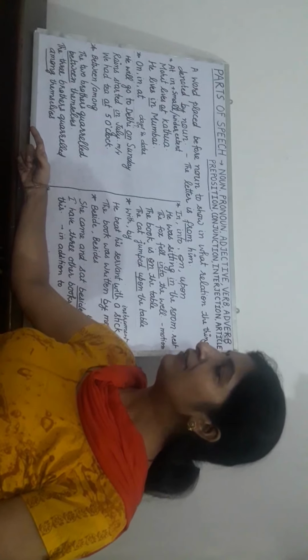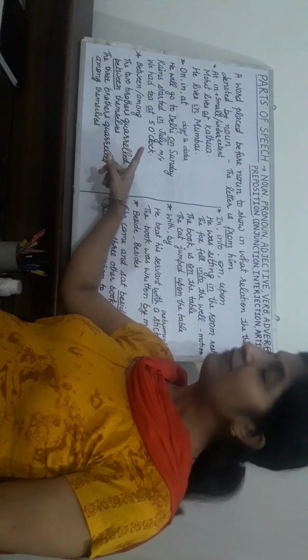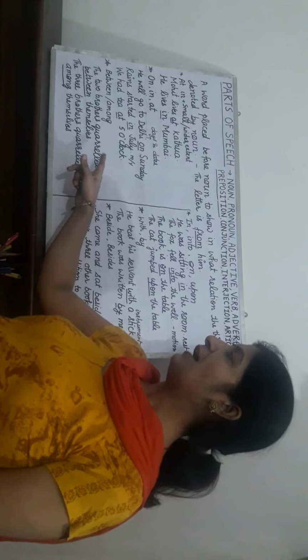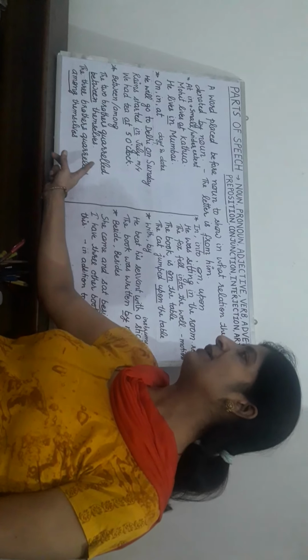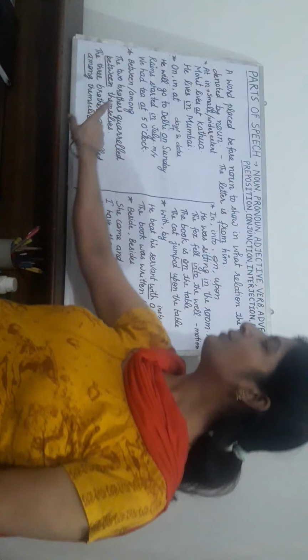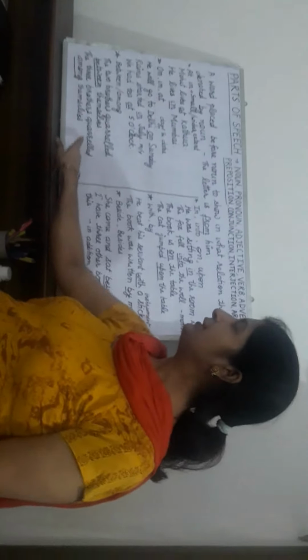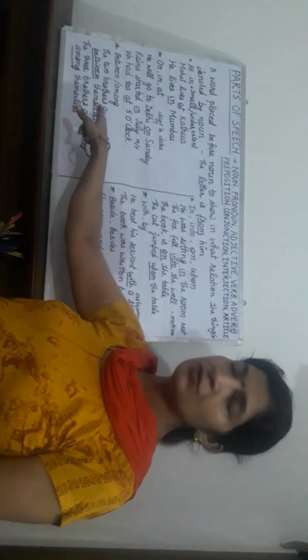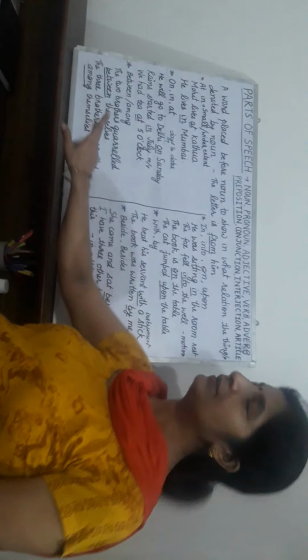Next is between, among. Between is used for two, and when we describe more than two, we use among. The two brothers quarreled between themselves. Here there are two brothers, and I took the same example to denote the next. The three brothers quarreled among themselves. When more than two, we use among.